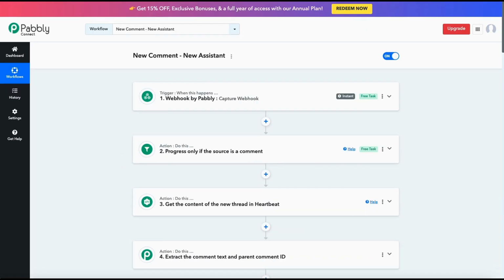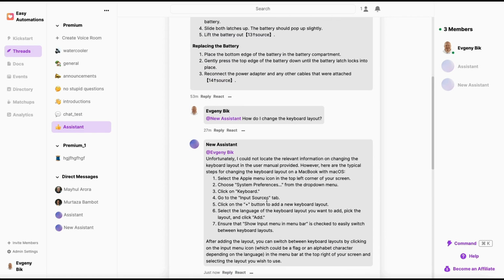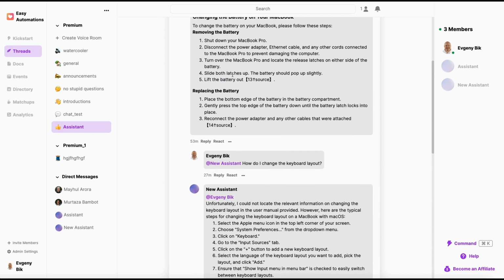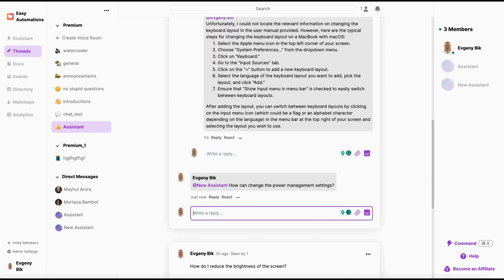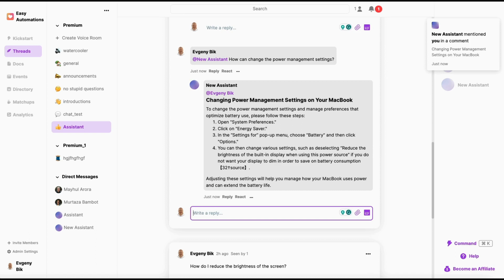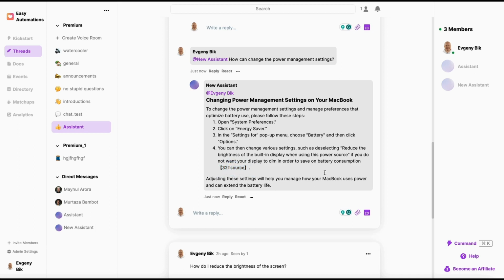Let's test it. Let's go into Heartbeat and let's leave a comment. So we know that leaving a comment responding at this level works, but what if I just want to leave a comment here? I need to mention the new assistant and let's give it a comment. Can I say, how can I change the power settings? I don't even know if this is included in the manual, but let's see. Let's see what happens. And as you can see, we now have a response from the assistant. So again, it's trying to, for some reason, put the sources in here. But in this case, it's found some information in the manual exactly on how to do it.